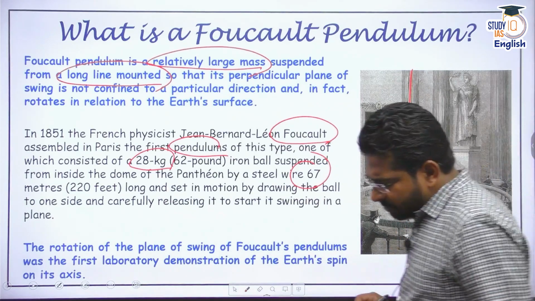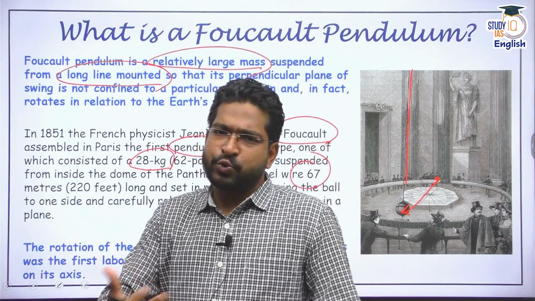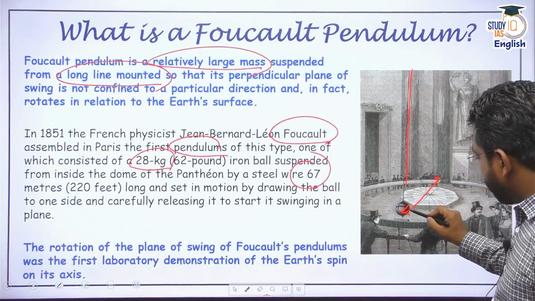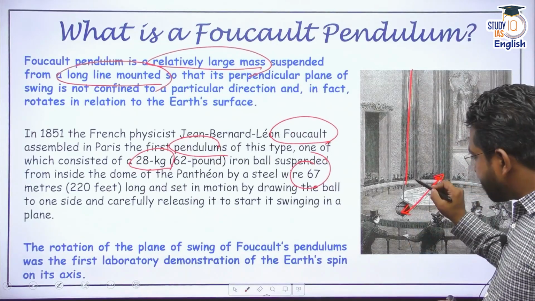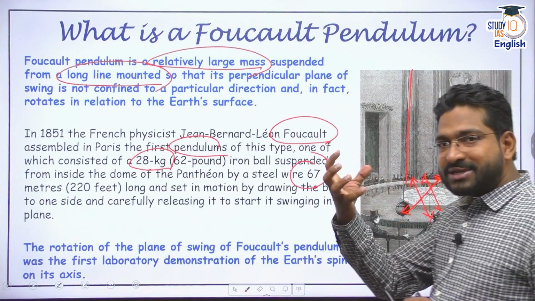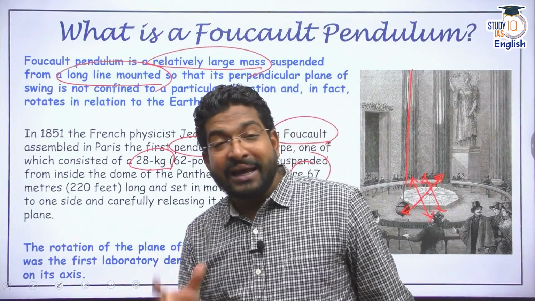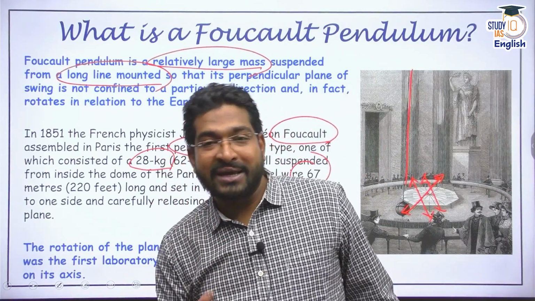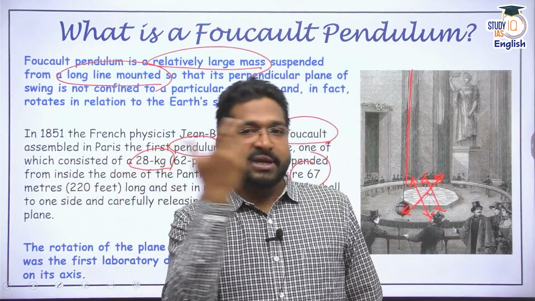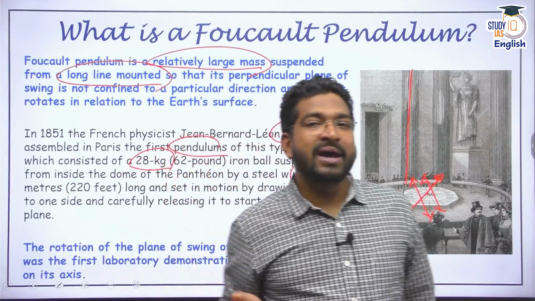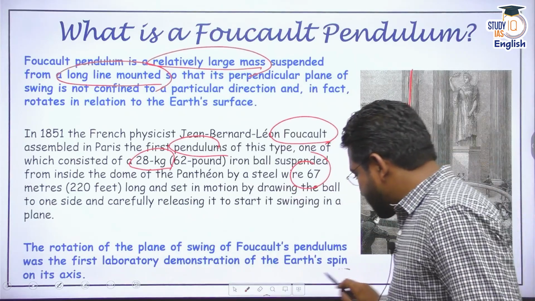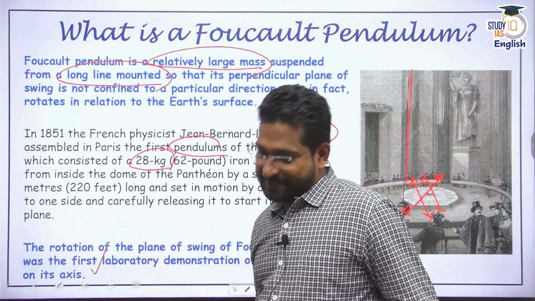And the people who were watching, they watched the pendulum for long, for 1 hour, for 2 hours, for 3 hours. And they saw that the pendulum, which was moving in one particular direction, slowly and steadily started to change its line of motion. The center would be the same. It started to change its line of motion. Now, this showed that Earth was rotating on its own axis. We know that, first of all, Earth revolves around the sun, and Earth also rotates around its own axis, correct? So, this proved that Earth has a spin on its own axis.